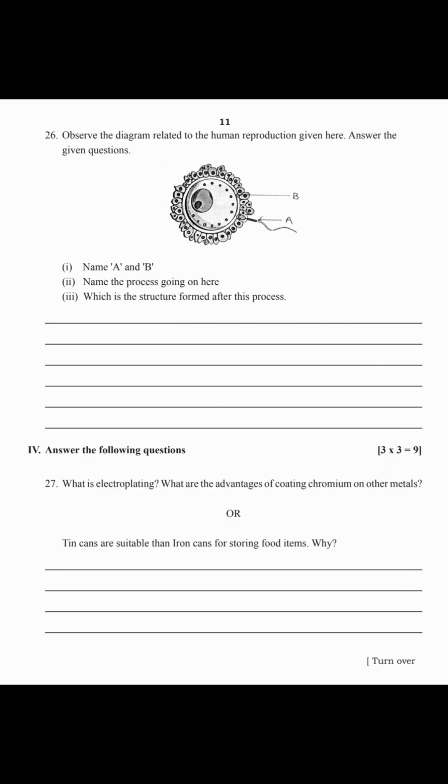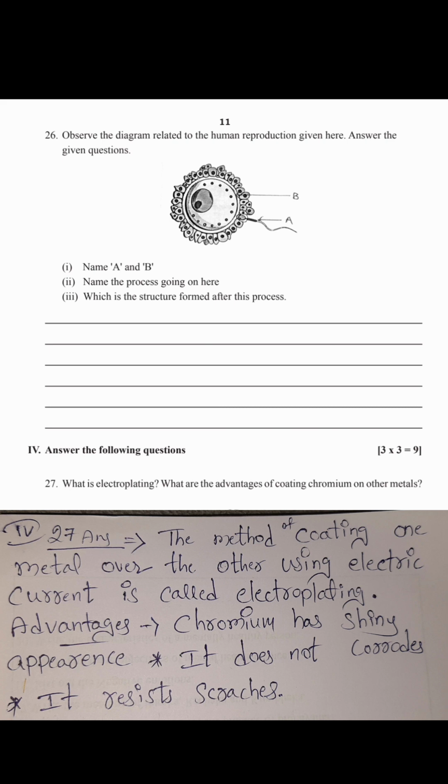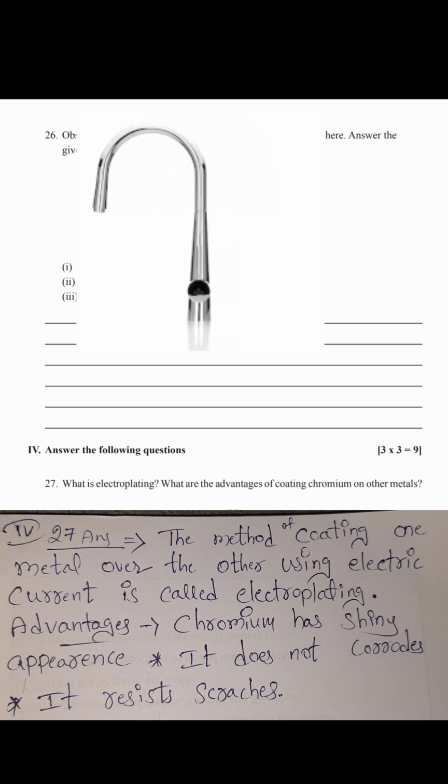Fourth main, answer the following questions. 3 questions will be there, 3 marks each, so total 9 marks. 27th question, what is electroplating? What are the advantages of coating chromium on other metals? The method of coating one metal over another using electric current is called electroplating.